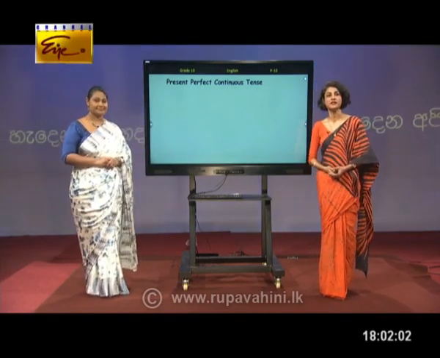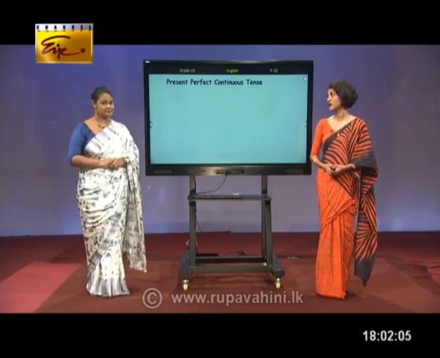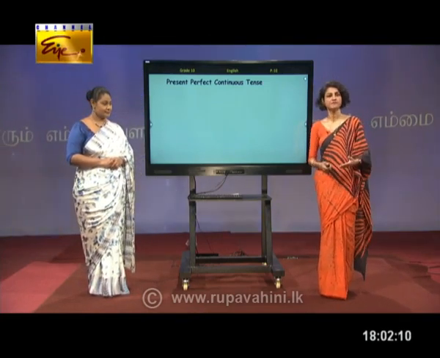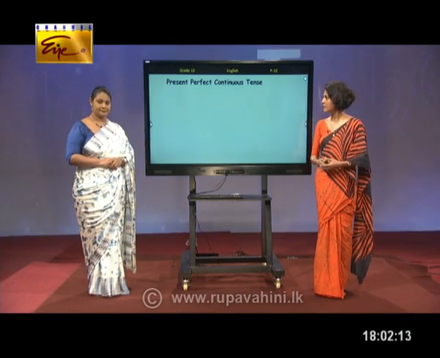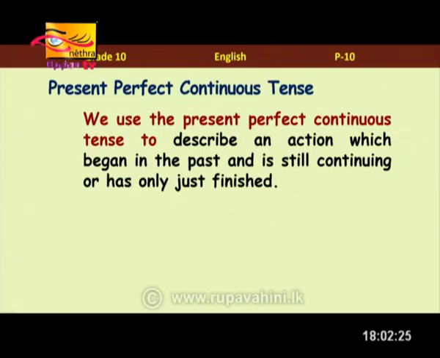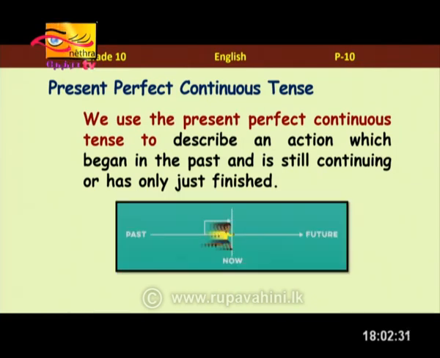Exactly. So, given the fact I've been doing this for a long time, we have been given holidays till we start our schools. So, to talk about actions that we started in the past, but still continuing, we use the tense called present perfect continuous. We use it to talk about actions that we started in the past, but still continuing, or maybe has only just finished. For example, I started running in the past. I'm still running now, so I can simply say I've been running.